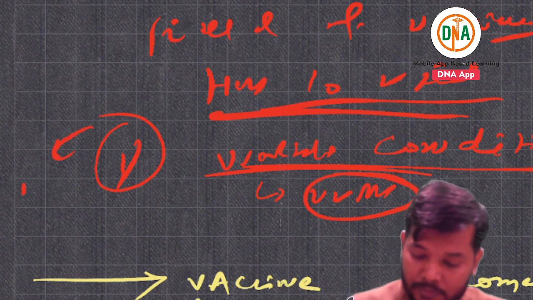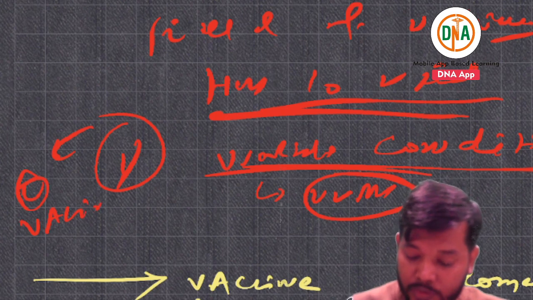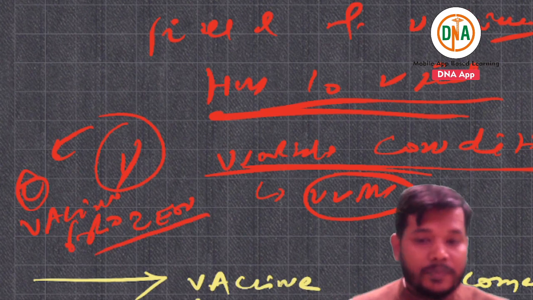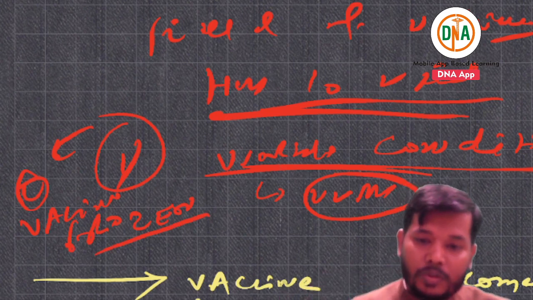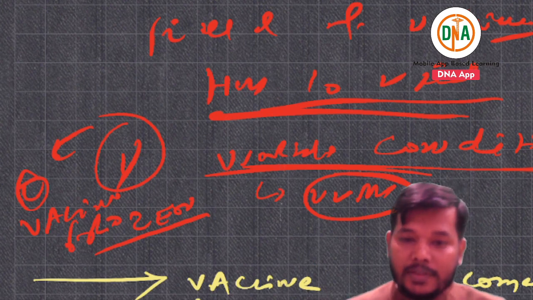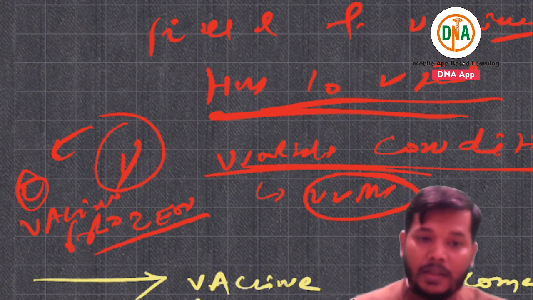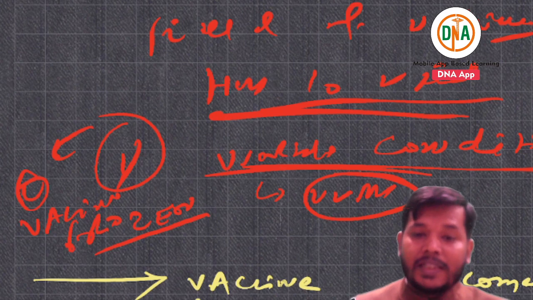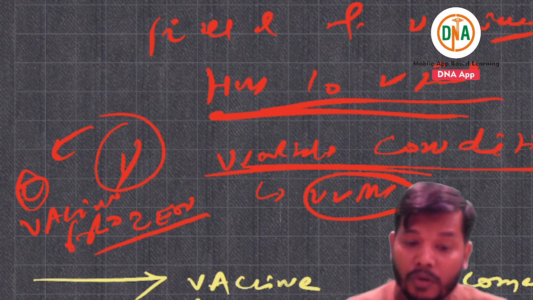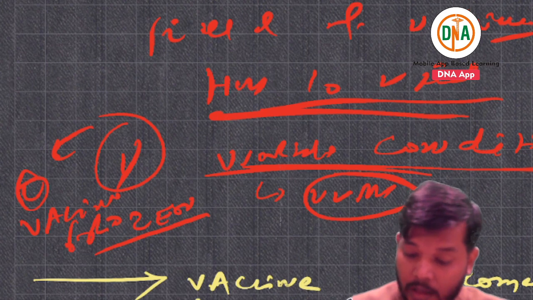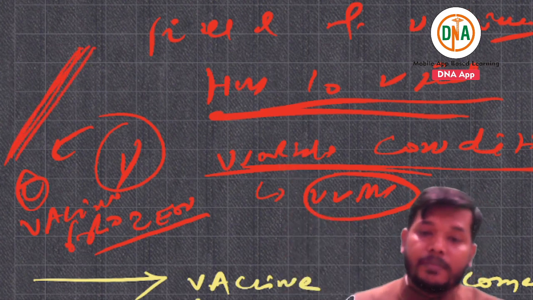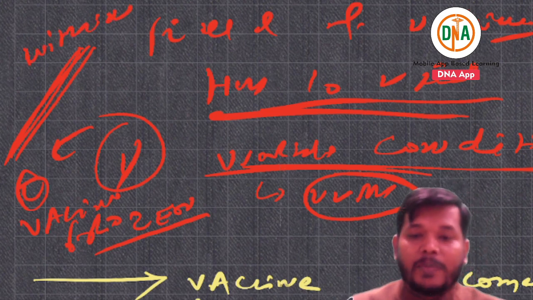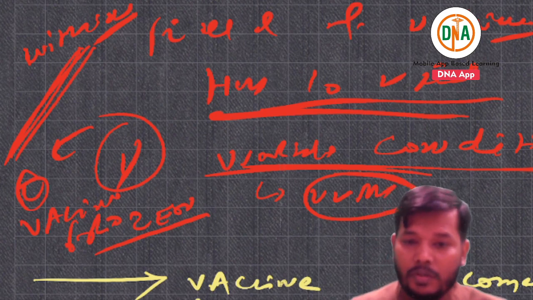Second, the vaccine is not frozen. If a vaccine gets frozen, it has already been destroyed, so there is no chance of use after opening, because the vaccine has been opened and frozen. So first, VVM should be maintained. Second, the vaccine is not frozen. Third, it must be within expiry date. If the expiry date has been crossed, then it cannot be used.